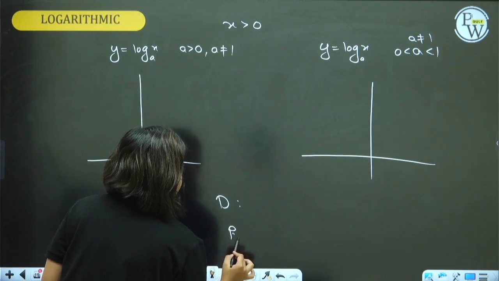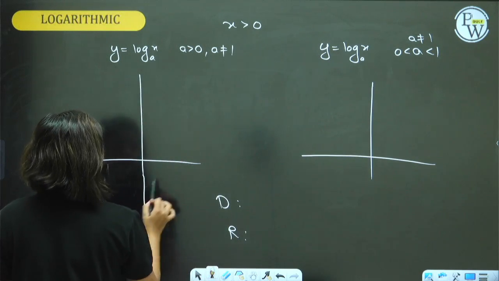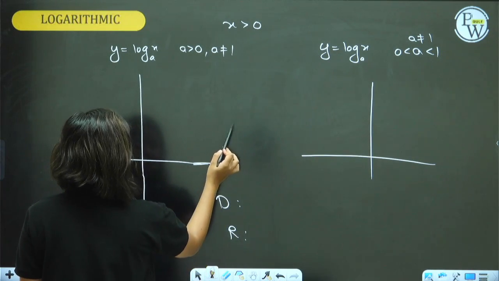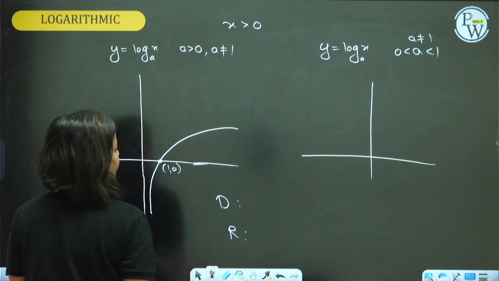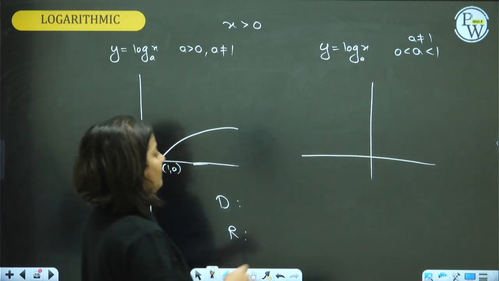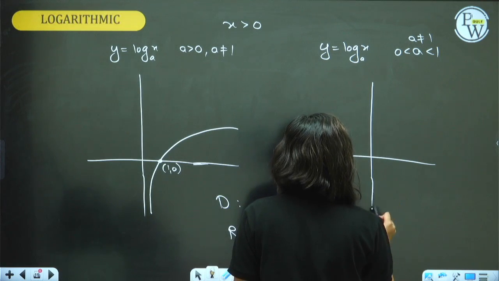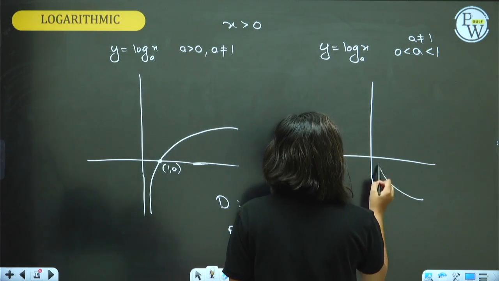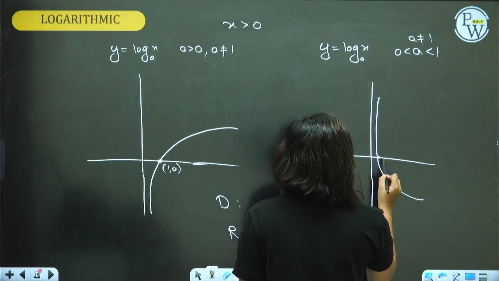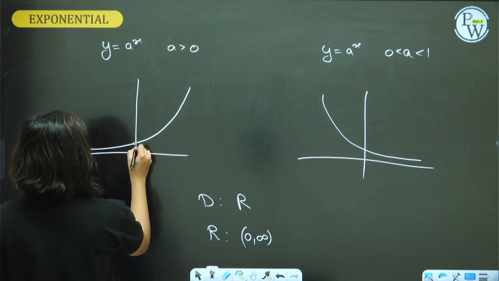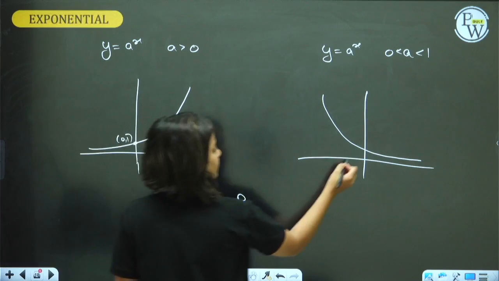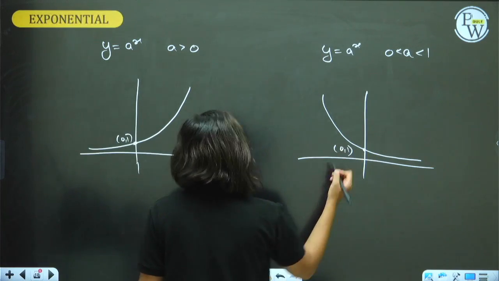The graph for this type will be this way, through 1, 0. And the graph for the other part will be this way, through 1, 0.